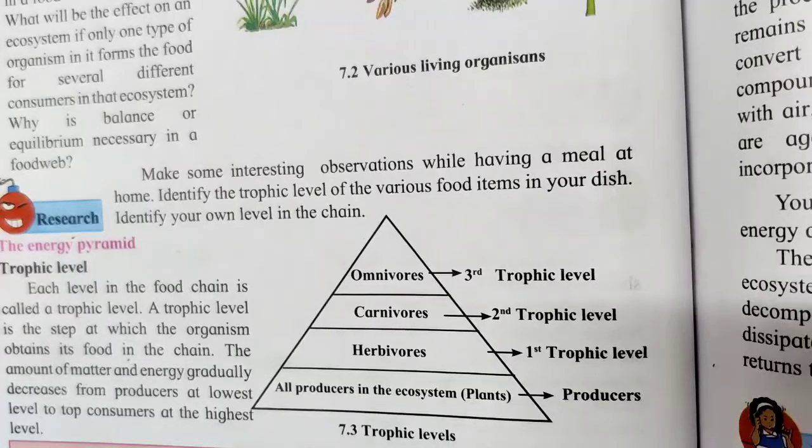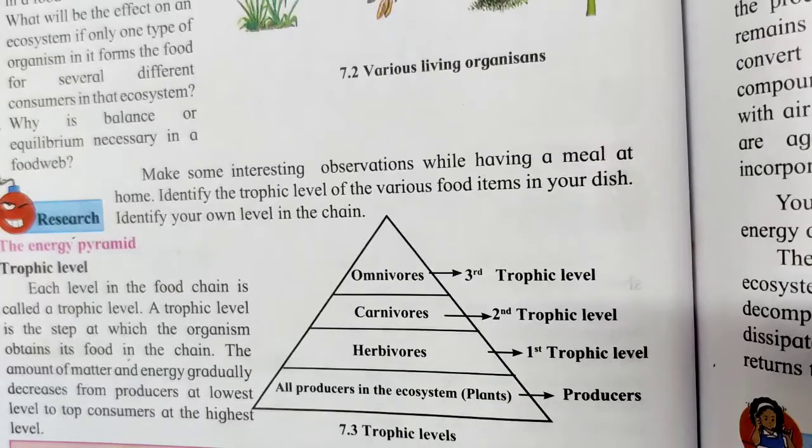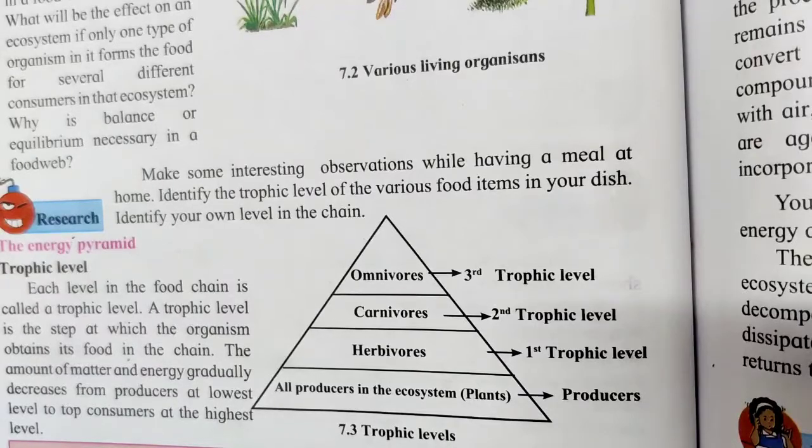They are the producers. They are eaten by the zooplankton, the small animals that are there in the water. They are eaten by the fishes. Small fishes are eaten by the bigger ones. And at the top, human beings, the omnivores. At each level, the energy decreases by one-tenth. And finally, the energy is lost to the environment after their death, which are acted upon by the decomposers.